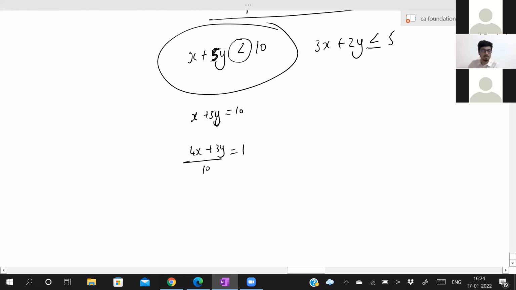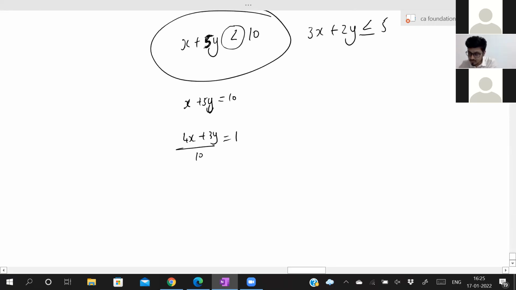Now, what is the first step? Put is equal to instead of greater than or lesser than sign. Now, second step is remove 10 and bring it to left hand side. x plus 5y.